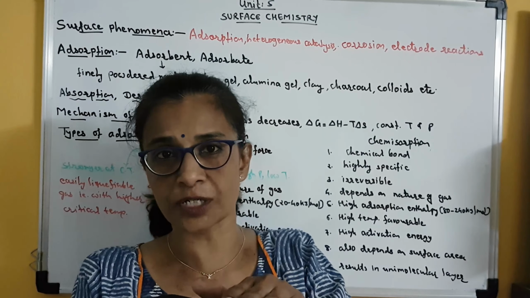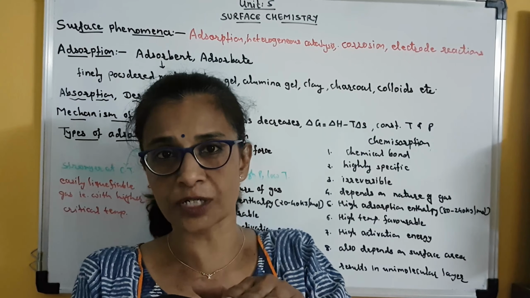After some time, when I take out the calcium chloride, clear, then I can feel that it is wet. Clear? But if I take silica gel and cut it, then I will find that water droplets are present only on the surface of the silica gel, but inside the silica gel it is dry. Clear? So here in one container we have put two different substances. One is the silica gel, the other is anhydrous calcium chloride.